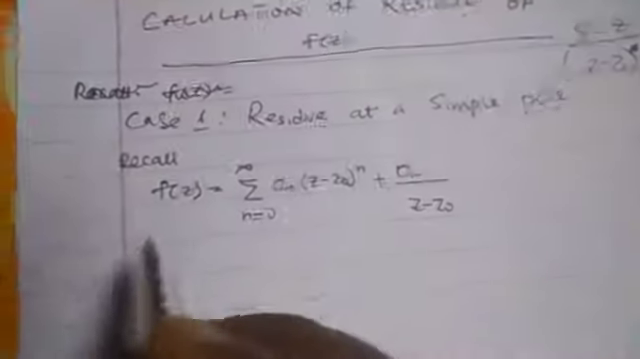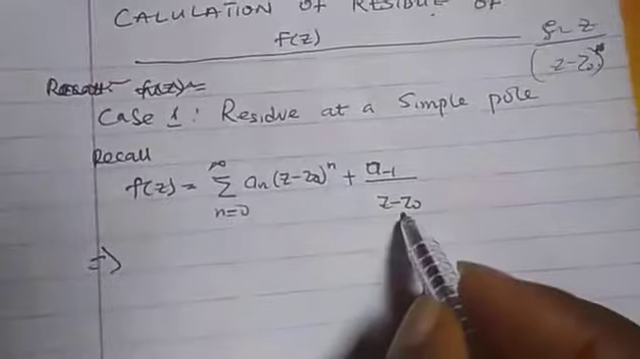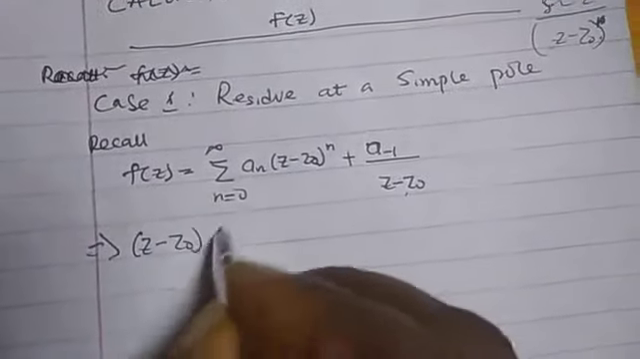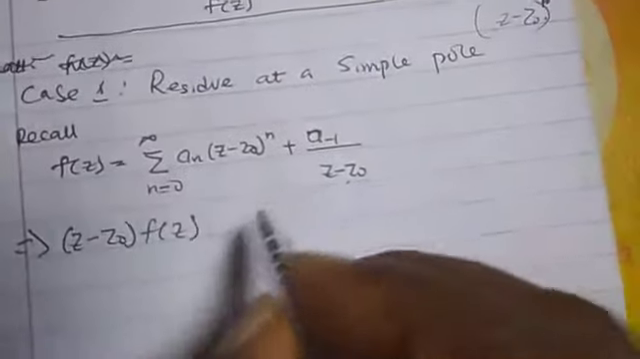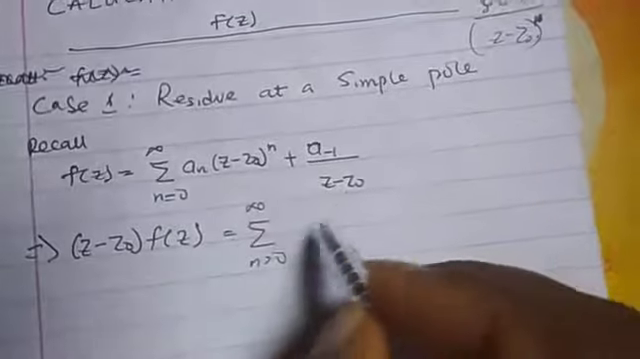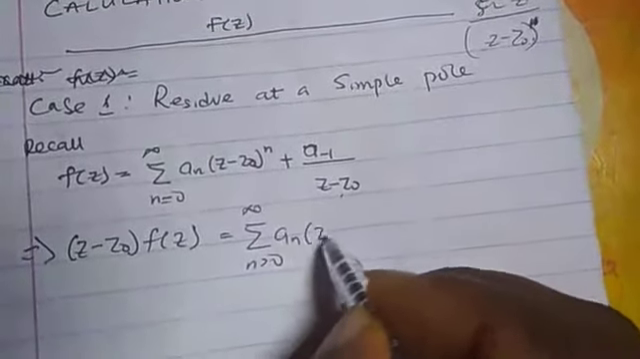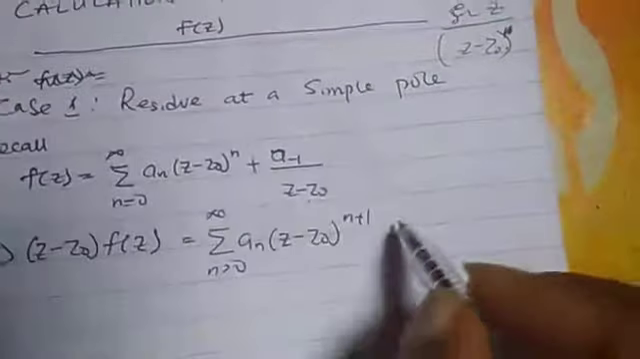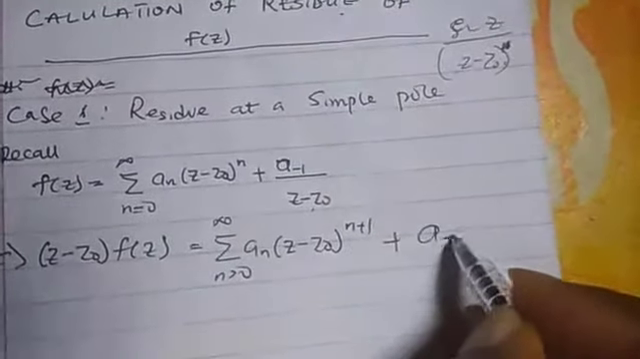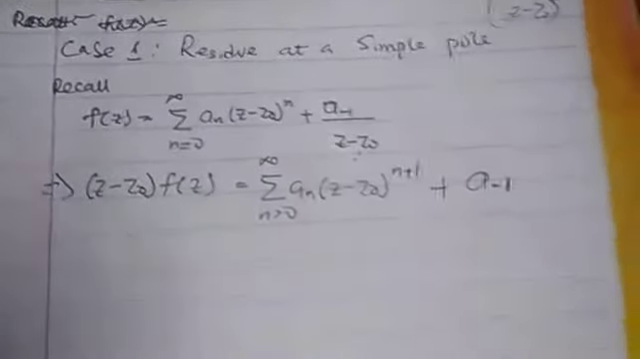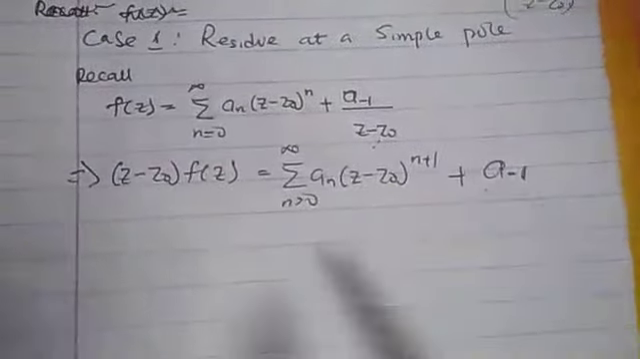So when I recall this, I've recalled this. From this place now, let's multiply both sides by z minus z naught. This is z minus z naught, f of z, equal to, this one will give me z minus z naught raised to power n plus 1. In this case, this one will not be there again, it will leave. It will remain only this.